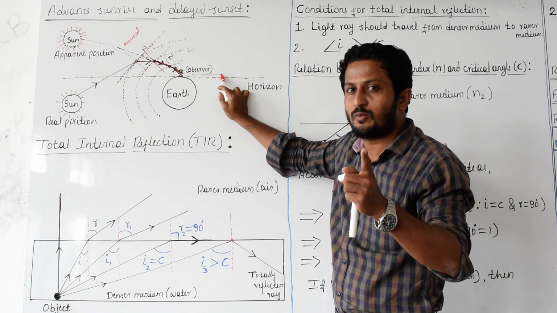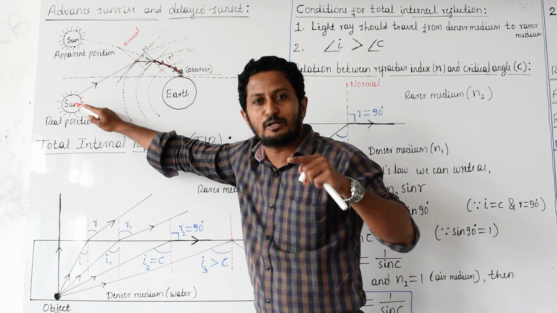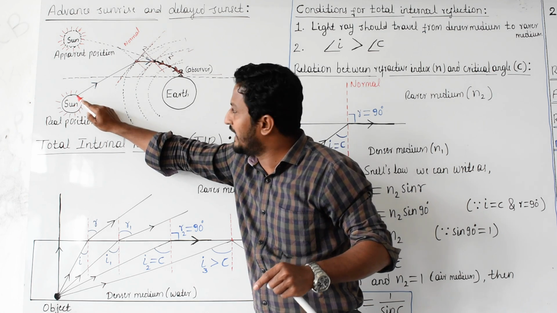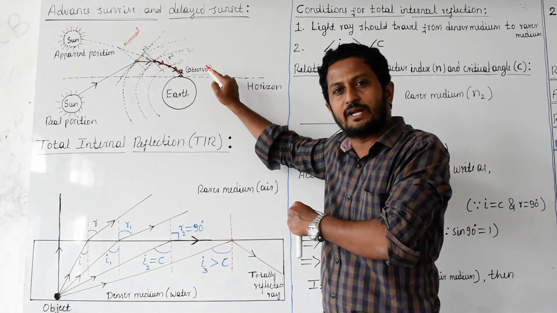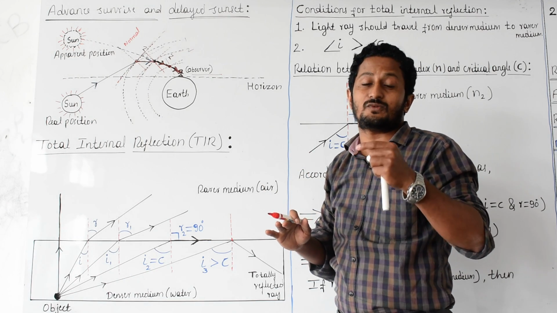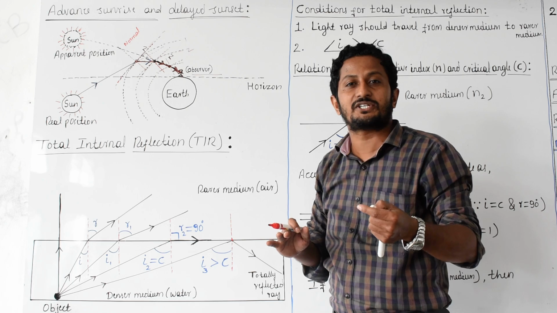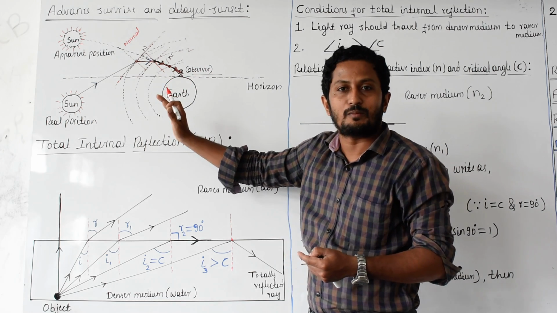See here, what happened? That light ray originated from the real position of the sun. It entered the atmosphere, and while passing through the atmosphere, at each layer it suffered refraction and kept moving towards the normal.